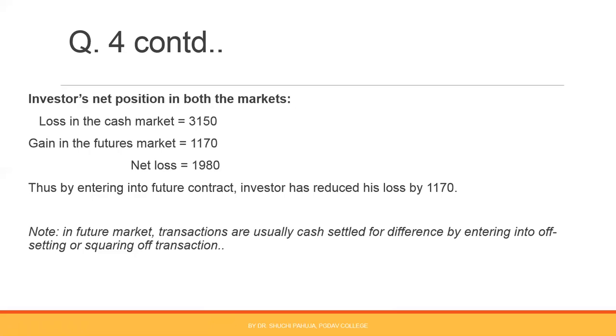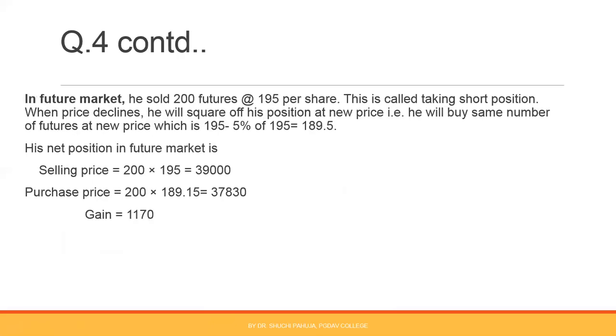But keep this thing in mind: if you want to do proper hedging, then option contract is the best option. In future contract, price may fall or it may rise. Suppose in this situation price rises. If price rises, then purchase price will be on higher side, and the person will have to perform the contract at higher price also. Loss would have been there, right? So in future, possibility of gain as well as loss is there depending upon the price movement.